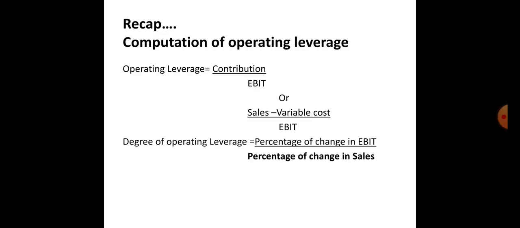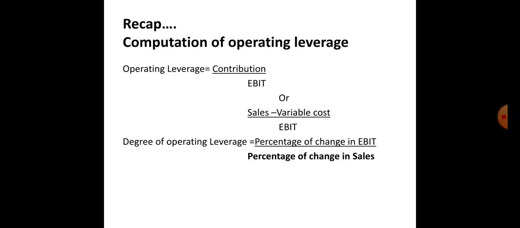If there is a sales of rupees 50,000 and sales of rupees 1 lakh, and variable cost is 50%, then the variable cost will be 25,000 and 50,000 respectively. The contribution will be 25,000 if sales are 50,000 and 50,000 if sales reach 1 lakh. Less fixed cost.